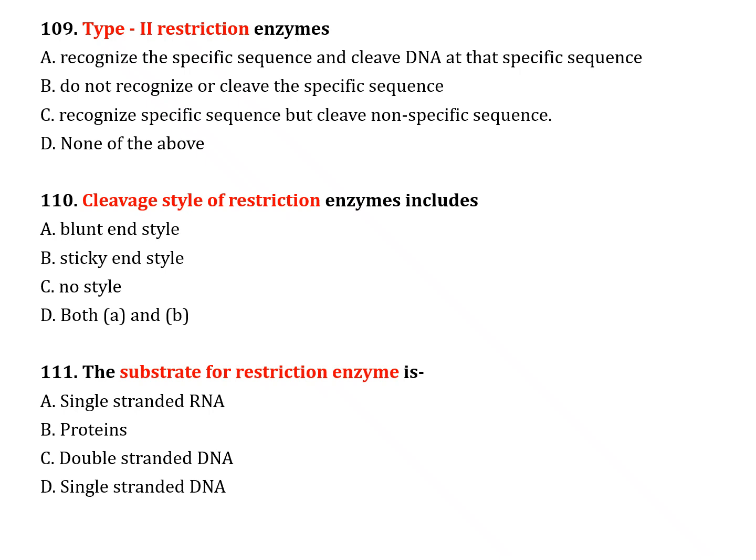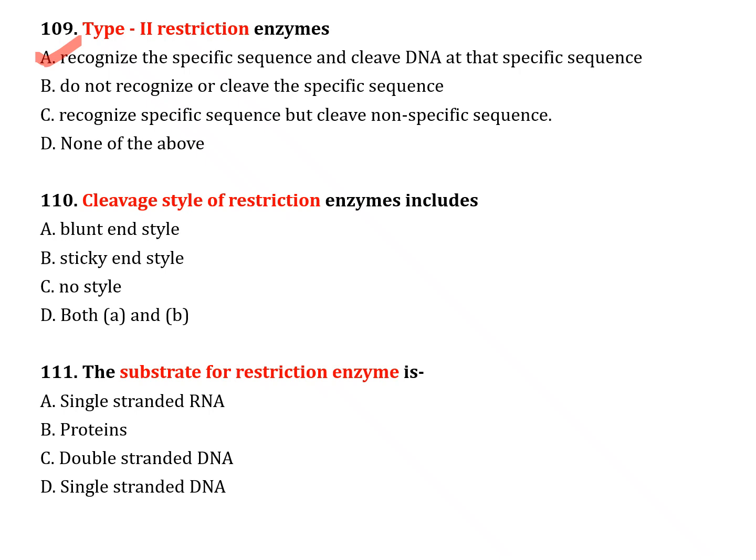The next question, number 109. Type 2 restriction enzymes: option A, recognize the specific sequence and cleave DNA at that specific sequence; option B, do not recognize or cleave the specific sequence; option C, recognize specific sequence but cleave non-specific sequence; option D, none of the above. Correct answer is option A. Recognize the specific sequence and cleave DNA at that specific sequence.